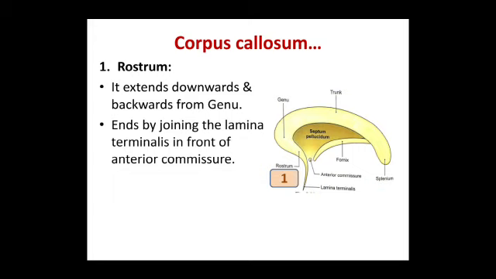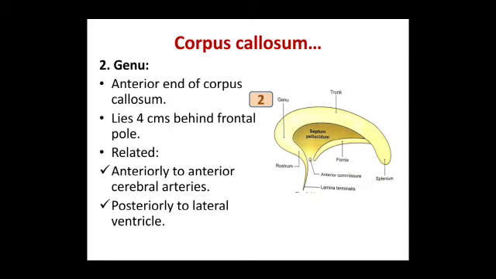That's the rostrum. It extends downwards and backwards from the genu. It ends by joining the lamina terminalis in front of the anterior commissure. Next, the genu. This is the anterior end of corpus callosum. It lies 4 centimeters behind the frontal pole. It is related anteriorly to the anterior cerebral arteries and posteriorly to the lateral ventricle.